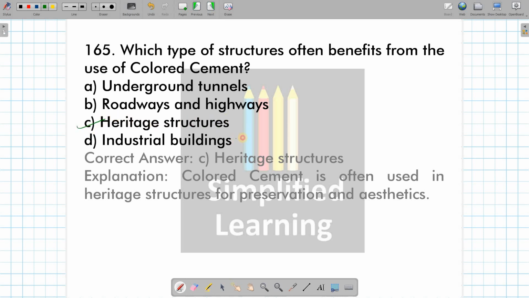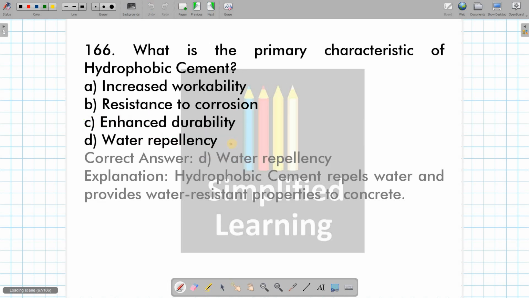Industrial structure. We are not going to use it in industrial heritage structure. We are not going to use it in industrial building or roadway or highway or underground tunnel. The heritage structure where aesthetic appeal is the main concern, we are going to use the colored cement.